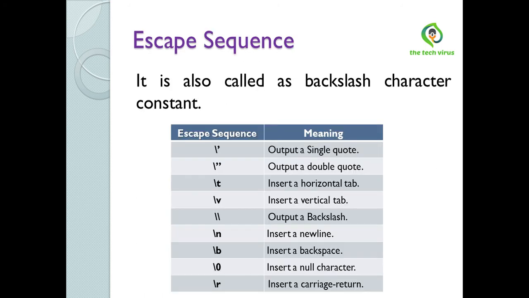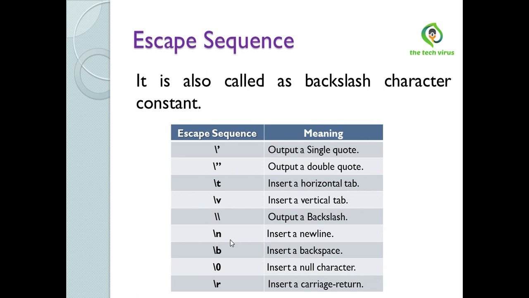Now see escape sequences. It is also called a backslash character constant because it contains a backslash. See here, backslash single quote outputs a single quote. Backslash double quote outputs a double quote. Backslash t inserts a horizontal tab. Backslash v inserts a vertical tab. Double backslash returns a backslash in the output.